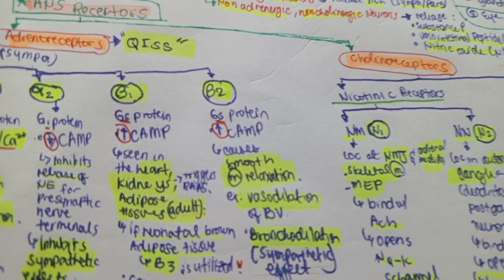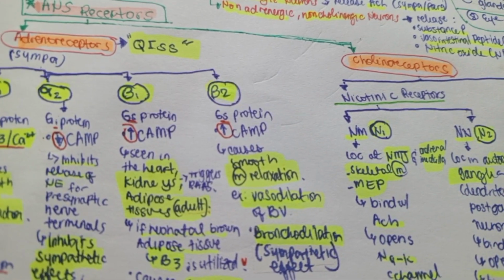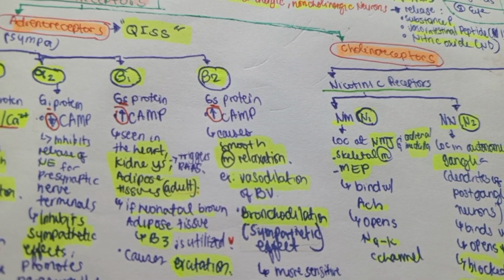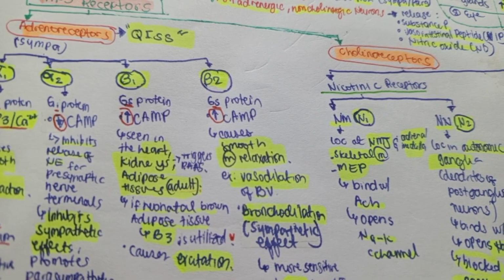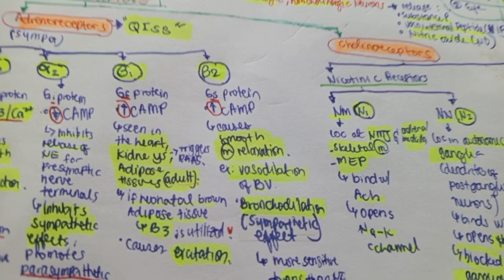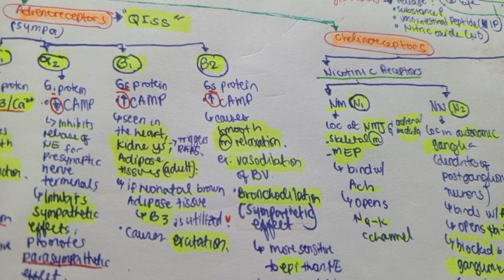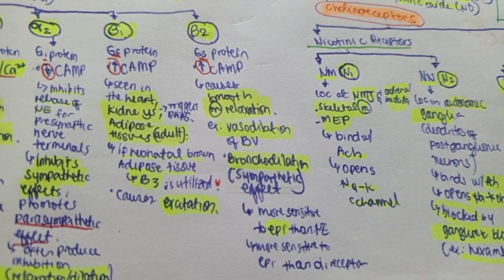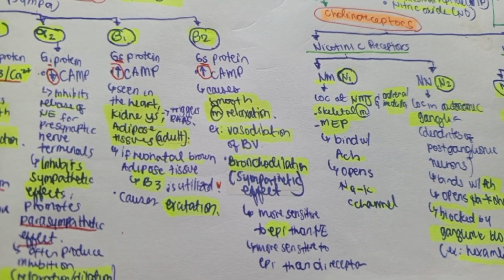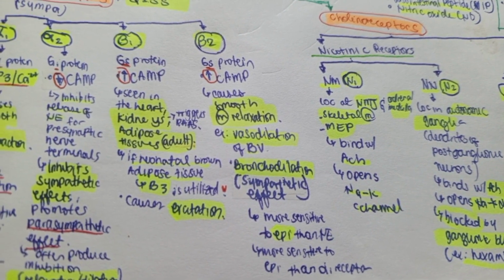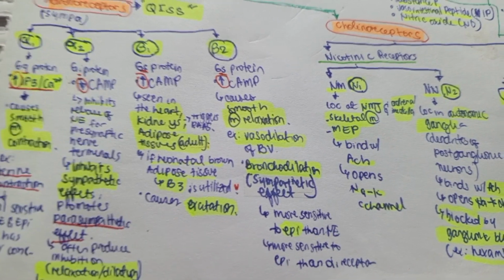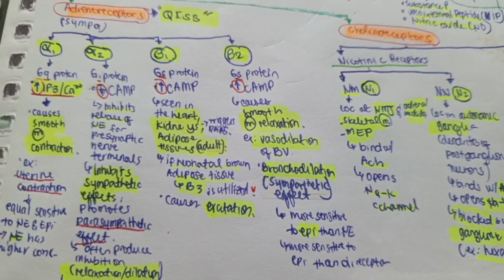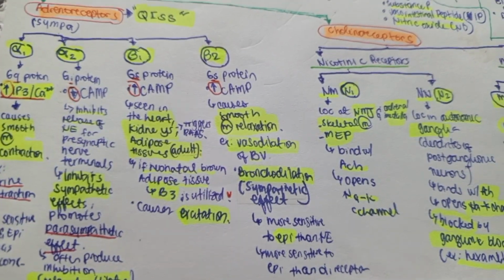And another adrenergic receptor is the B2. The Gs protein is also responsible for increasing cAMP, but this one causes smooth muscle relaxation. It is responsible for the vasodilation of blood vessels and bronchodilation, which is the sympathetic effect. It is more sensitive to epinephrine than norepinephrine, and more sensitive to epi than the dopamine 1 receptor. So that's B2. That's in contrast with the alpha 1, which causes smooth muscle contraction and is more sensitive to norepi. However, B2 causes smooth muscle relaxation and is more sensitive to epinephrine.